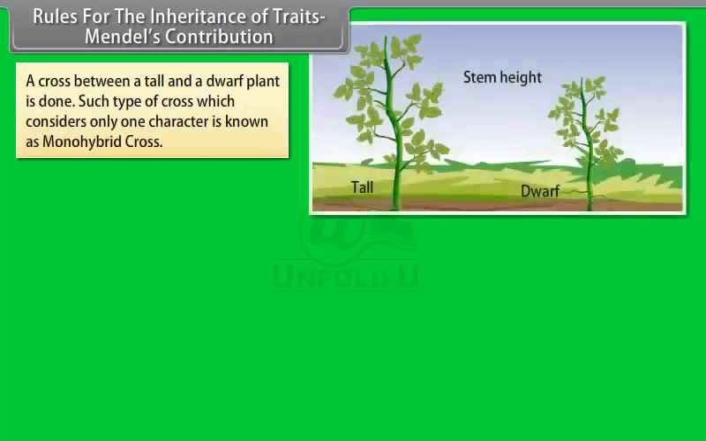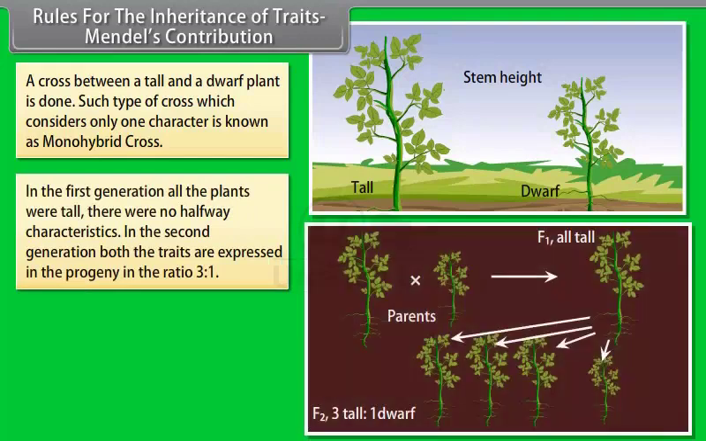A cross between a tall and a dwarf plant is done. Such type of cross which considers only one character is known as monohybrid cross. In the first generation, all the plants were tall. There were no halfway characteristics. In the second generation, both the traits are expressed in the progeny in the ratio 3:1.